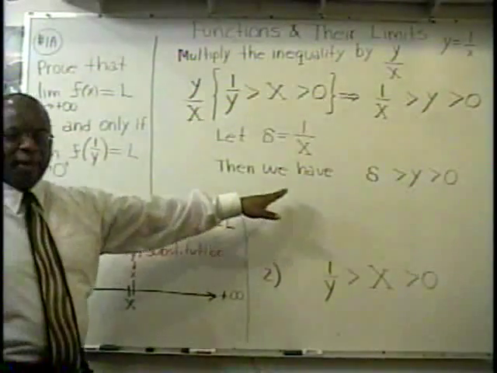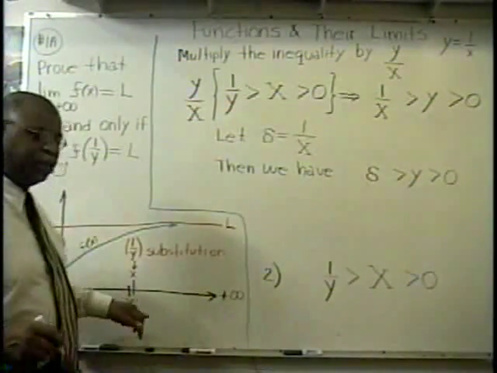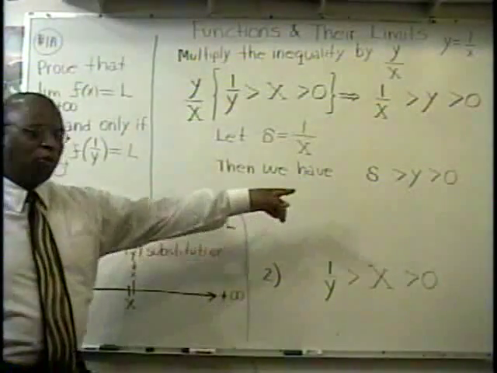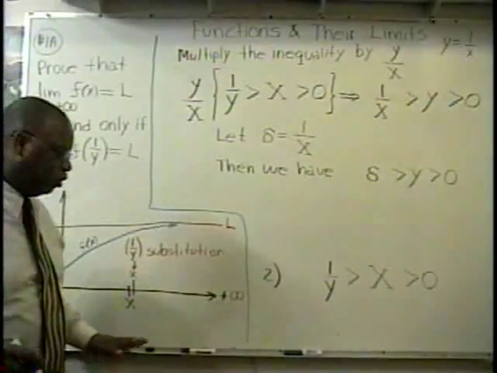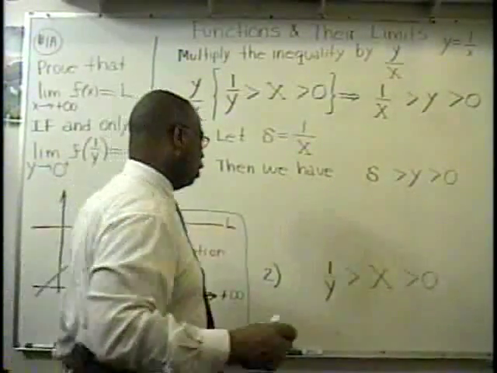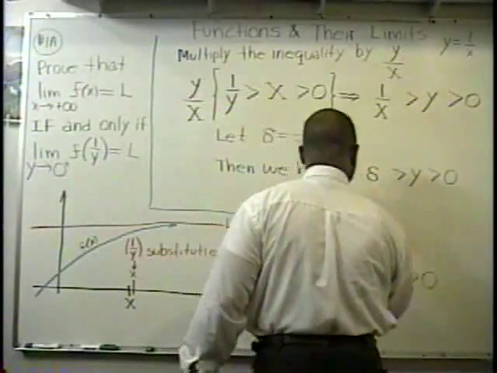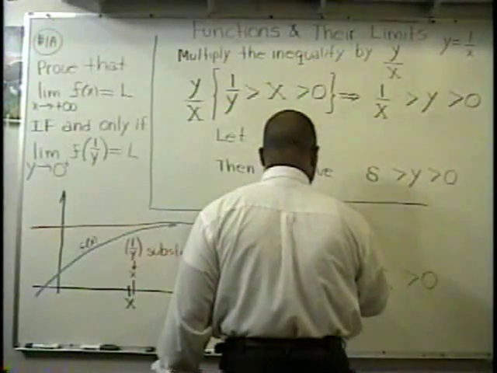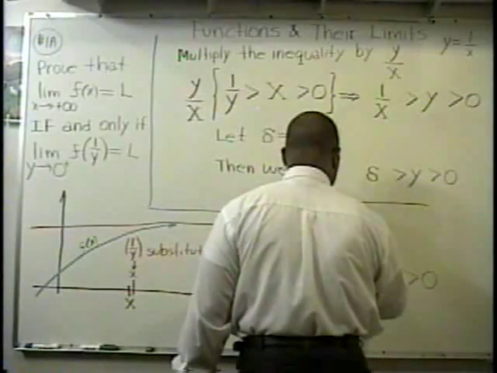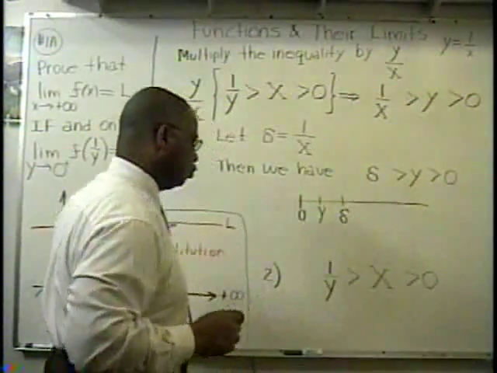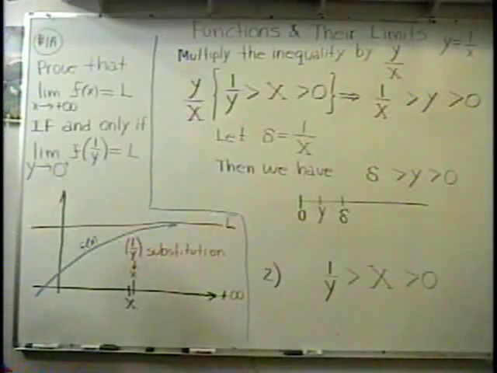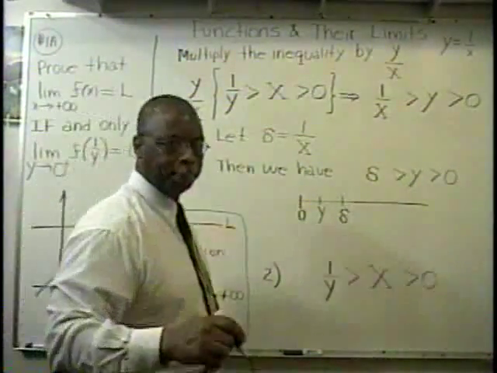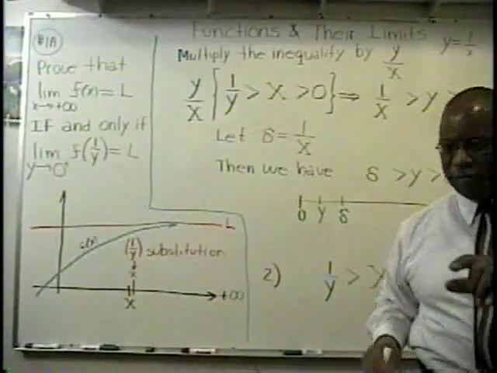Now let's see what that means to us graphically in relation to this. This is controlling that. Alright, so now let's take a look at the number line. Putting this on a number line, here's what we have. Here's 0. And now y is here. And delta is somewhere here. So that is what we have so far. Delta is greater than y, which is greater than 0. Alright? Everybody here have that? Are there any questions?